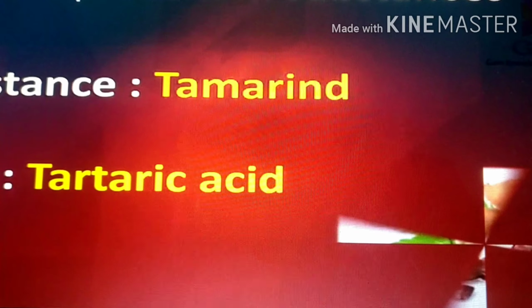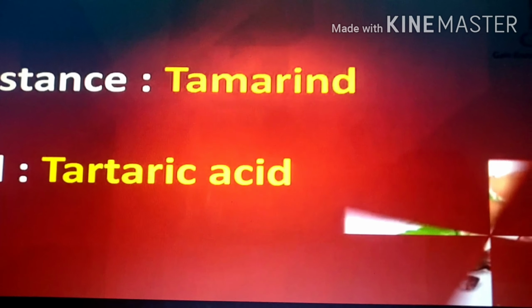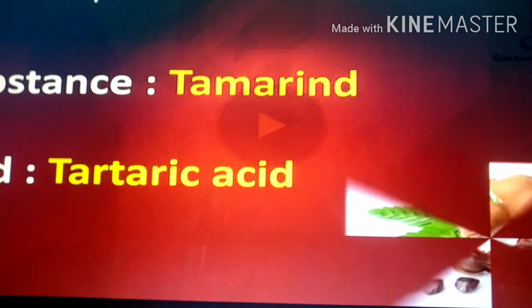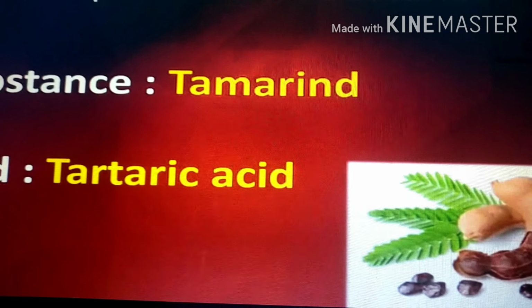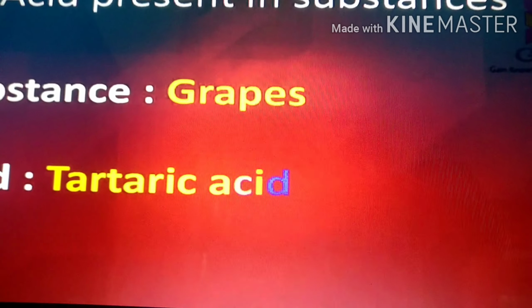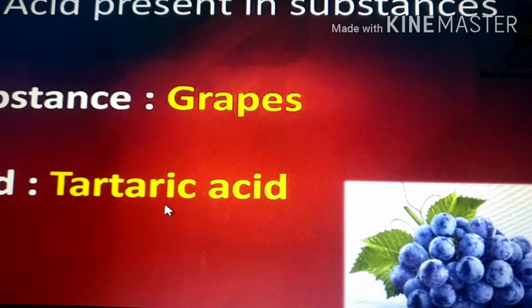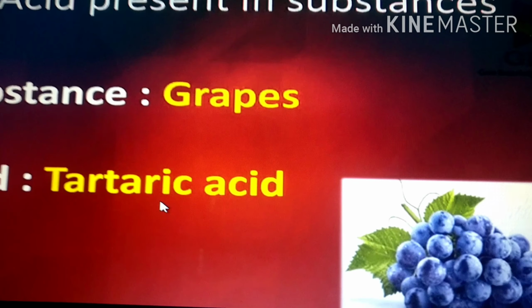When we eat tamarind as well as grapes, we feel sour in taste. Do you know what type of acid it contains? Yes, it contains tartaric acid. Both tamarind and grapes have tartaric acid. We come to know clearly that grapes and tamarind contain tartaric acid.